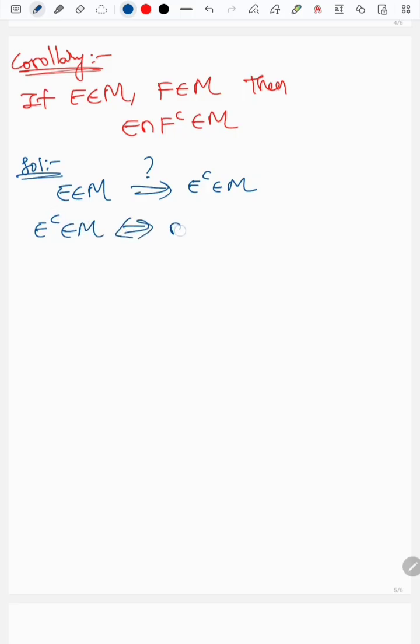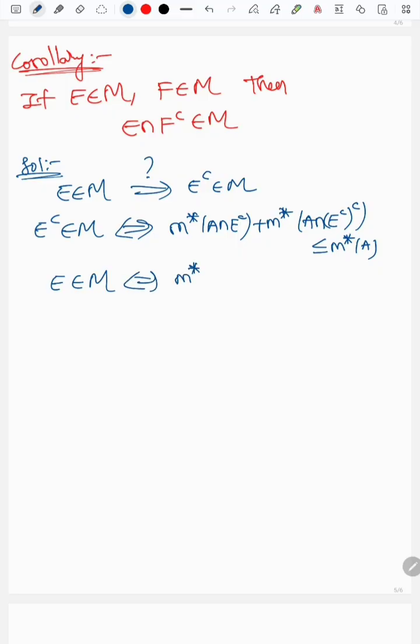E complement belongs to M if M star of A intersection E plus M star of E complement. Okay, let me write it down properly. E complement of complement is less than or equal to M star of A. Which is the same as, supposing E belongs to M, M star of A intersection E plus M star of A intersection E complement is less than or equal to M star of A. So both the things were the same.